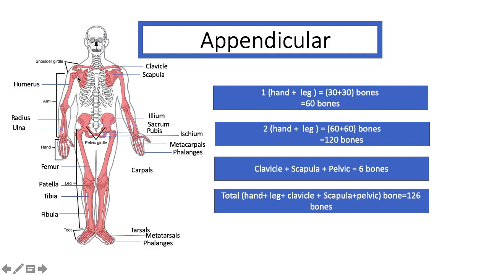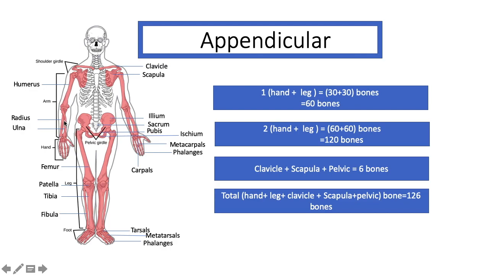So this is the shoulder girdle. This portion is the clavicle, and this is the scapula, on both sides. And this is the pelvic girdle or hip bone. Now we see the arm. This is the humerus, this portion is the radius, and this portion is the ulna.